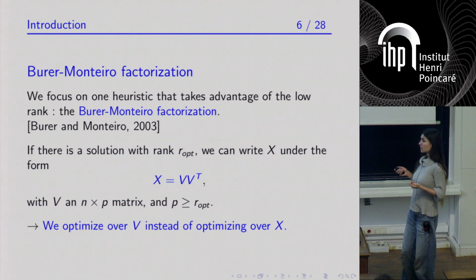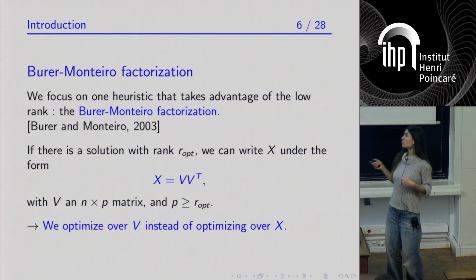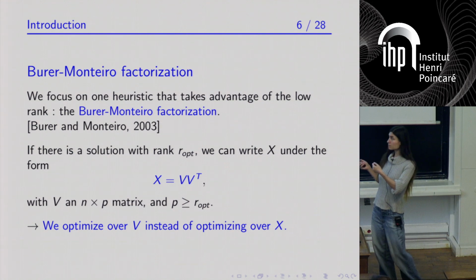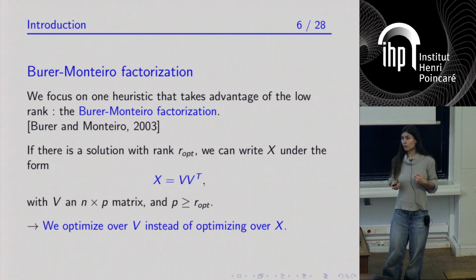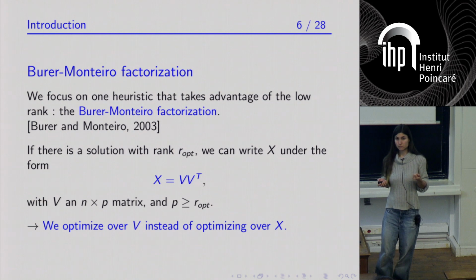This means that in your semi-definite program, you can replace the unknown X by all matrices. Instead of looking over all X's, you can look over all matrices of the form V V transpose, and you can try to optimize over V instead of optimizing over X.